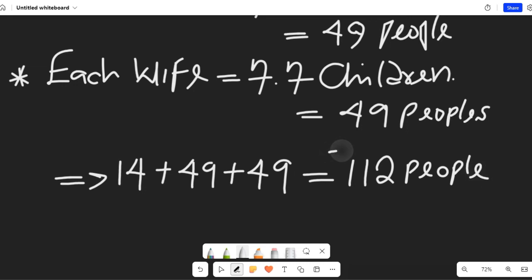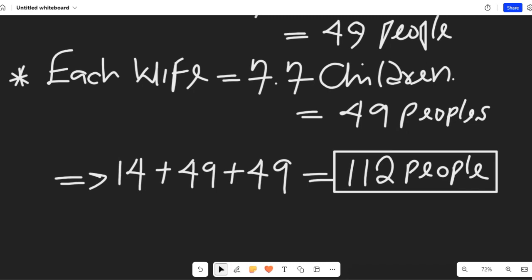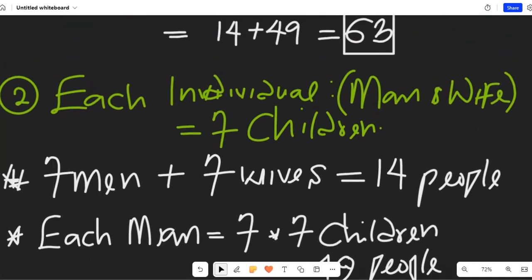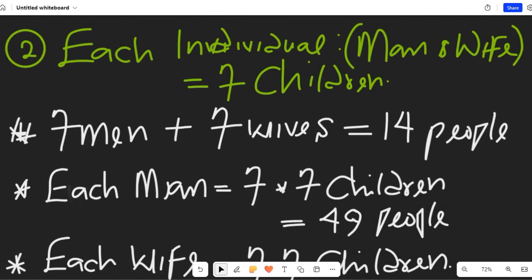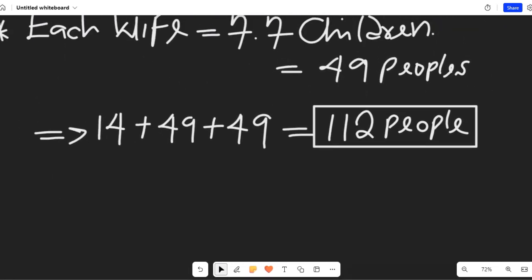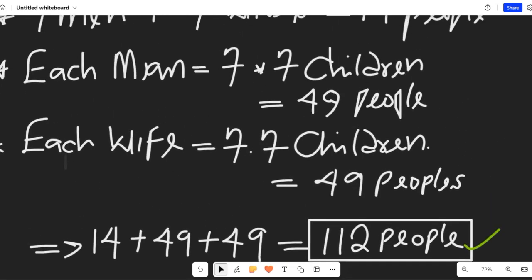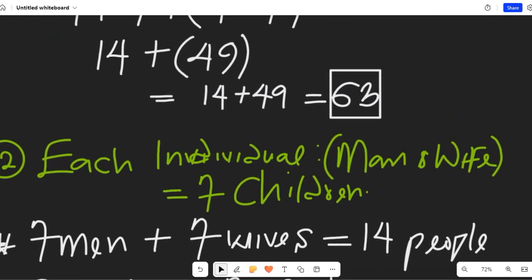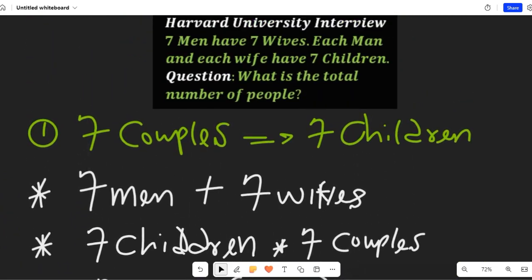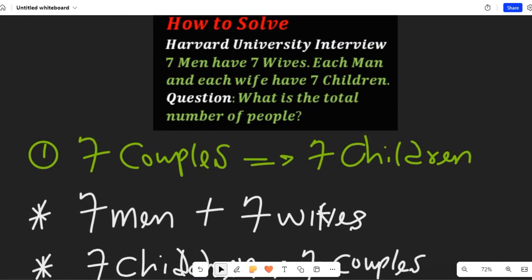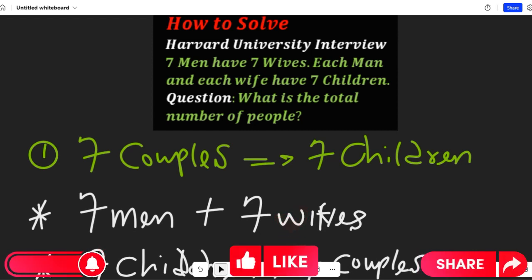So from those options that were displayed in my community, those who chose 63 are very correct because the solution is 63 people. And those who chose none of the above are also correct because 112 is not part of the options. So this is the solution to that question. This is a Harvard University interview, and the result depends on your interpretation as you solve this question in the exam hall.